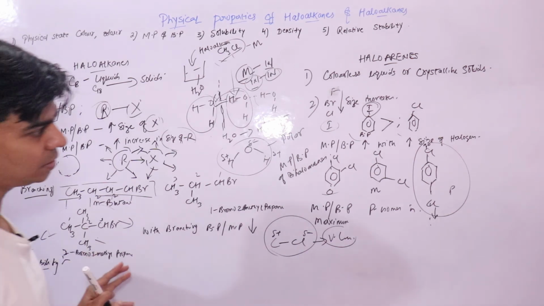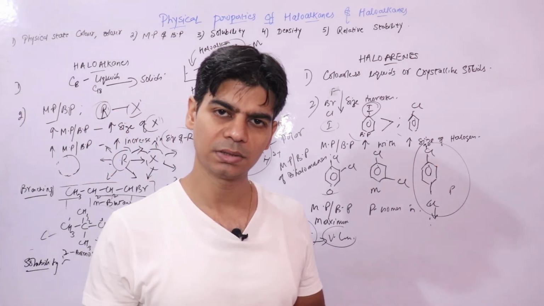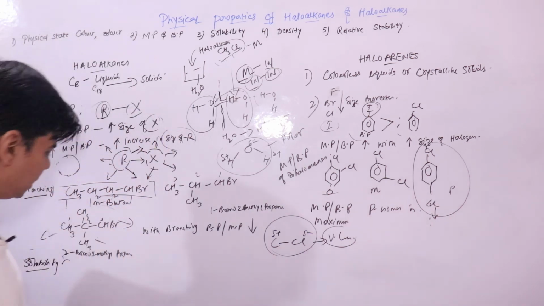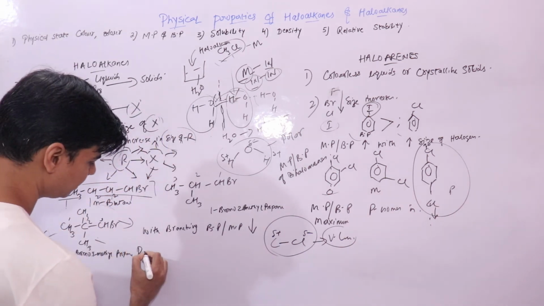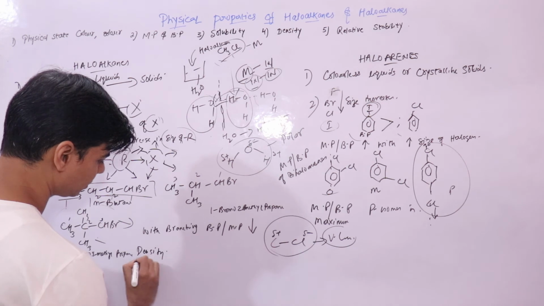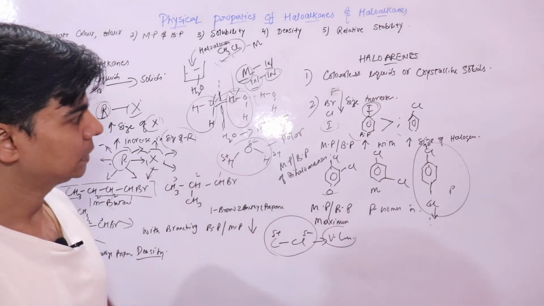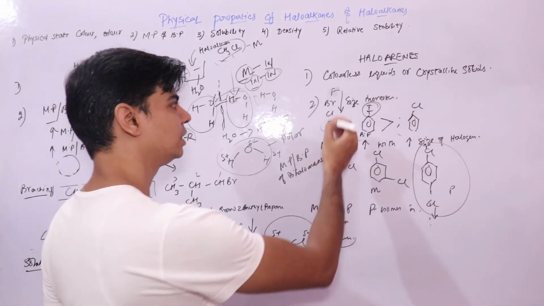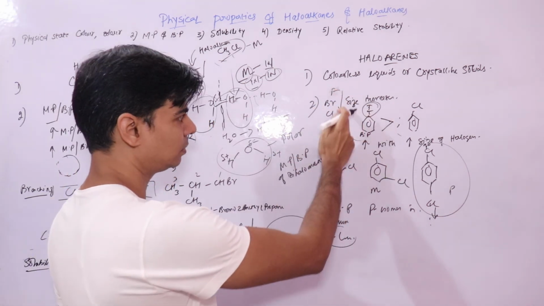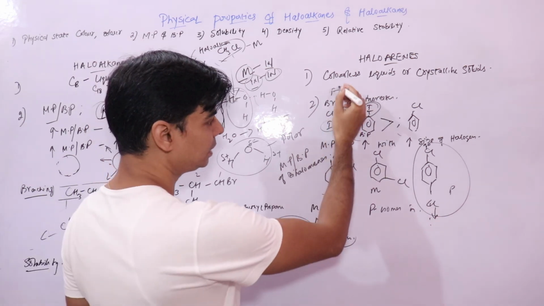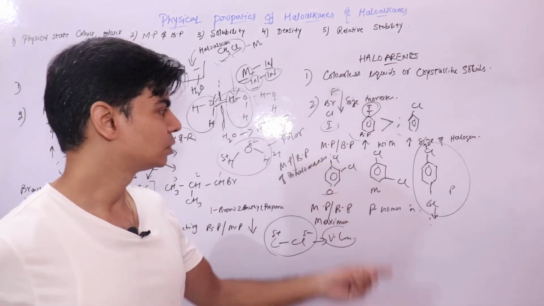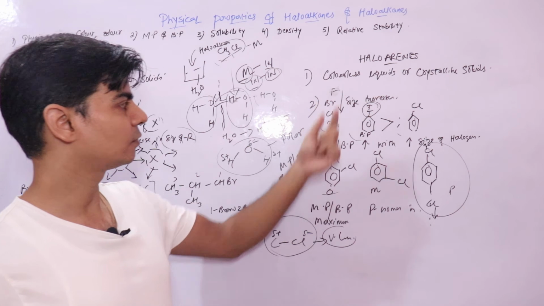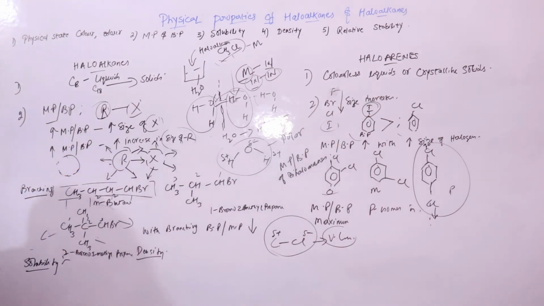Now these are the important properties, right? There are two more properties that we'll do in haloalkanes. First is density. Like we have studied here, we have gone through the size of the halogen atom. Size of the halogen atom increases as we move down the group. So size of iodine is maximum, size of fluorine is minimum, right? Fluorine is smallest, iodine is biggest, right?